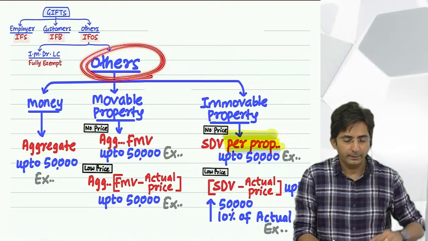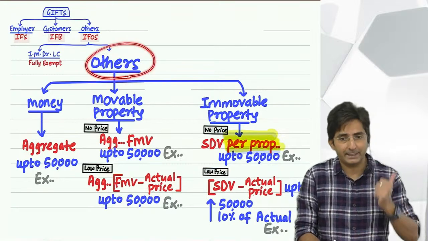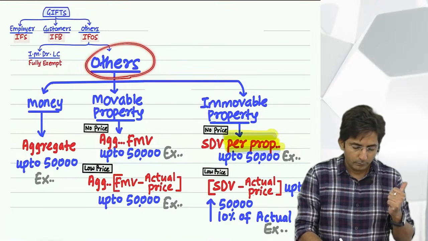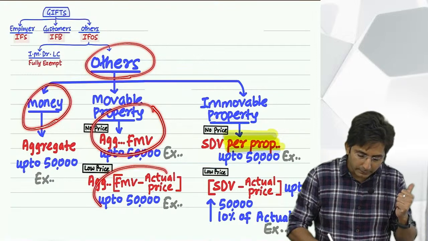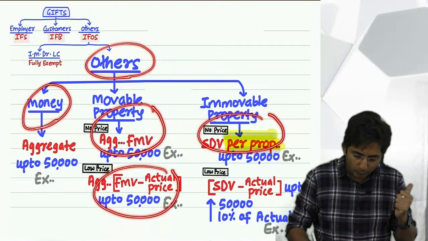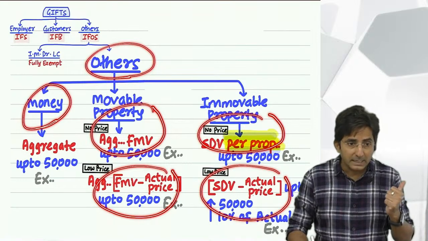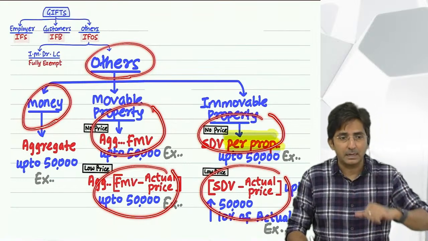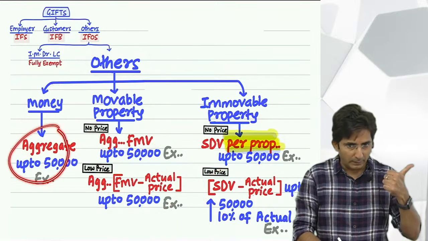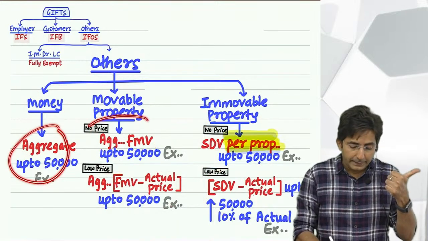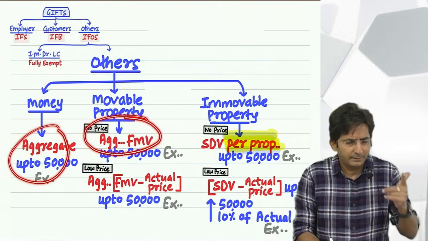So here actually you can make 5 categories. How do you know? 1, 2, 3, 4, 5. Means there are 5 things. Gift of money, one thing. Then gift of movable property for no price, completely free. That is second.